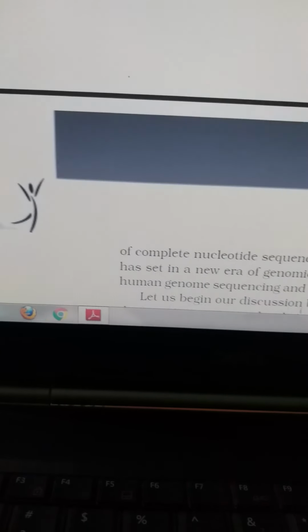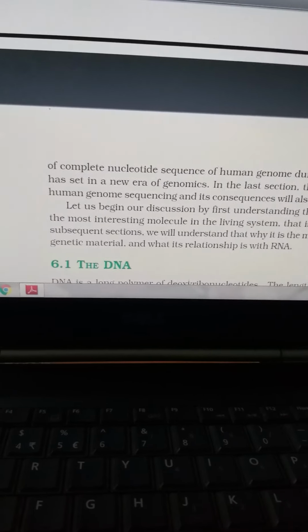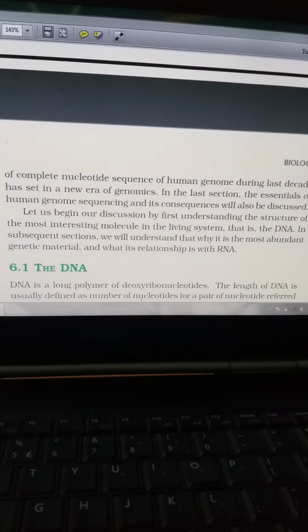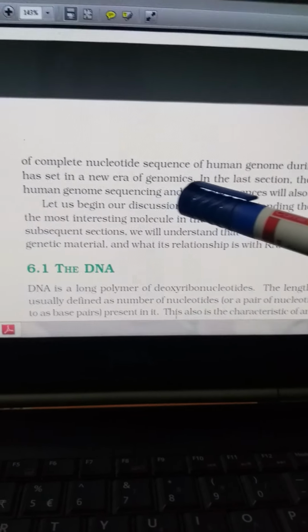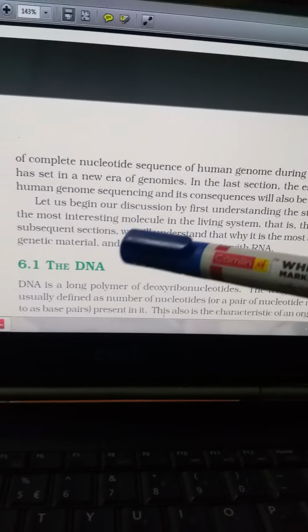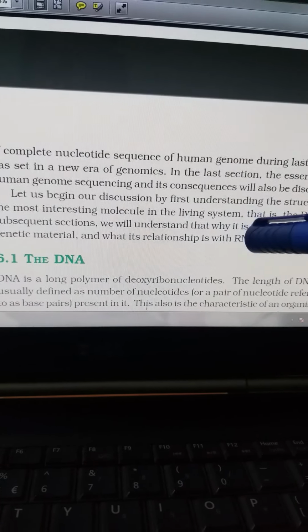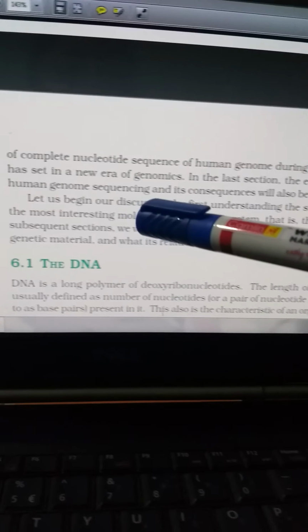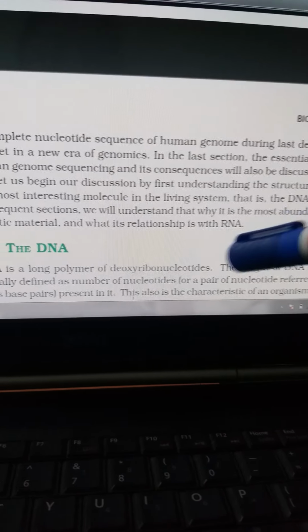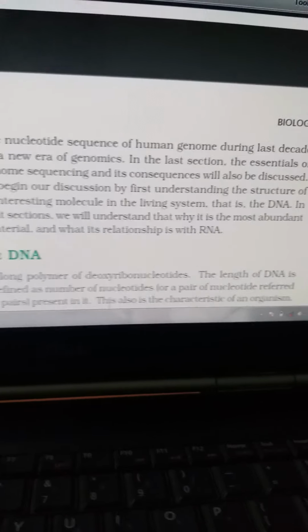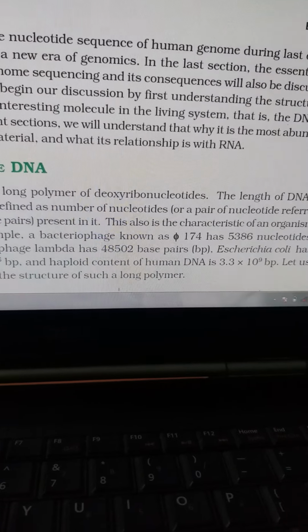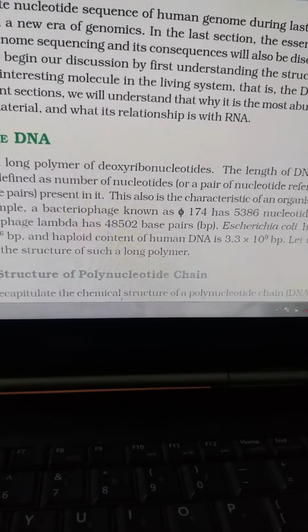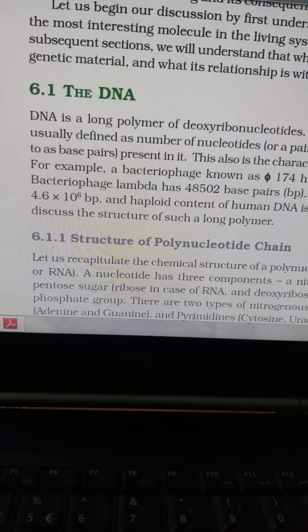You can see, if you focus here, the complete nucleotide sequence of the human genome during the last decade. Genome means the total gene sequence. In the last section, the essential human genome sequencing will be discussed. Here we'll be dealing with the structure of DNA, and we'll understand why it is the most abundant genetic material and what the relationship between DNA and RNA is. So this would be the topic.